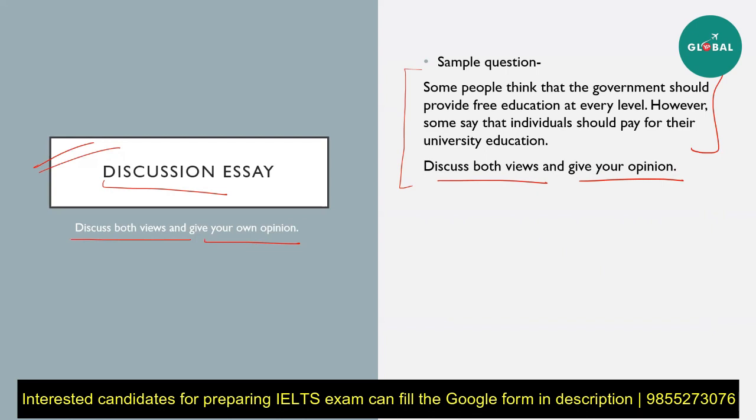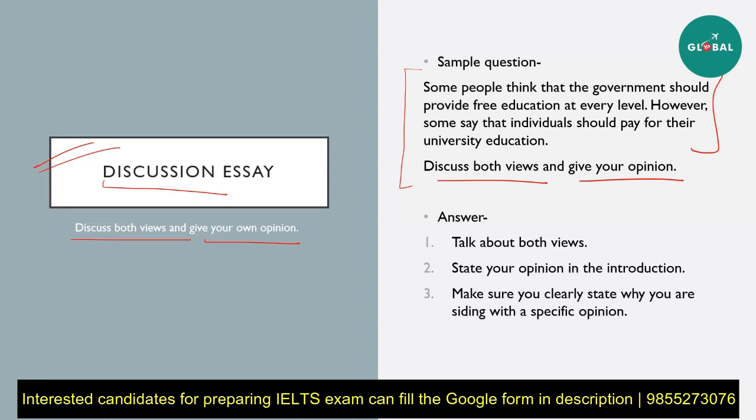While there are some people who say that we should pay for our university education from our own pockets. Now, in this case, you need to discuss both the views. One paragraph needs to be given to each view, why individuals should pay and why government should pay. And only after that, you have to give your opinion about it. We have already discussed that you need to give both the views. It is compulsory, there is no choice in that.